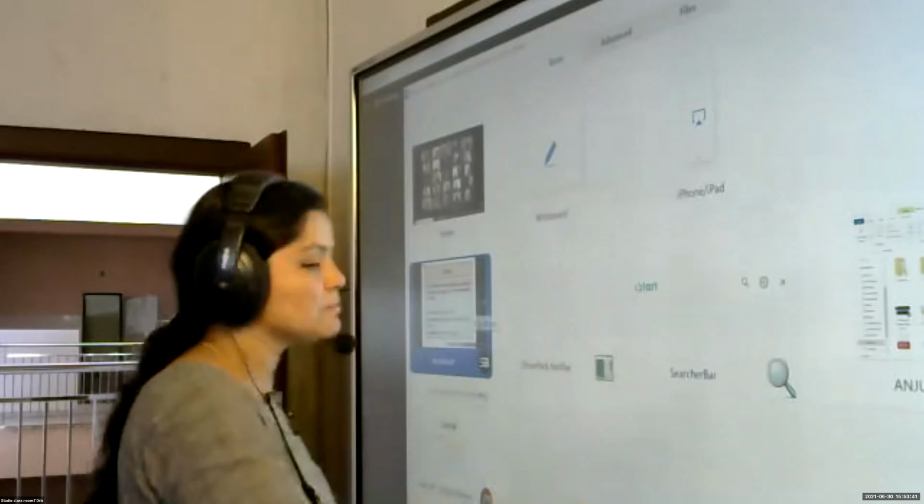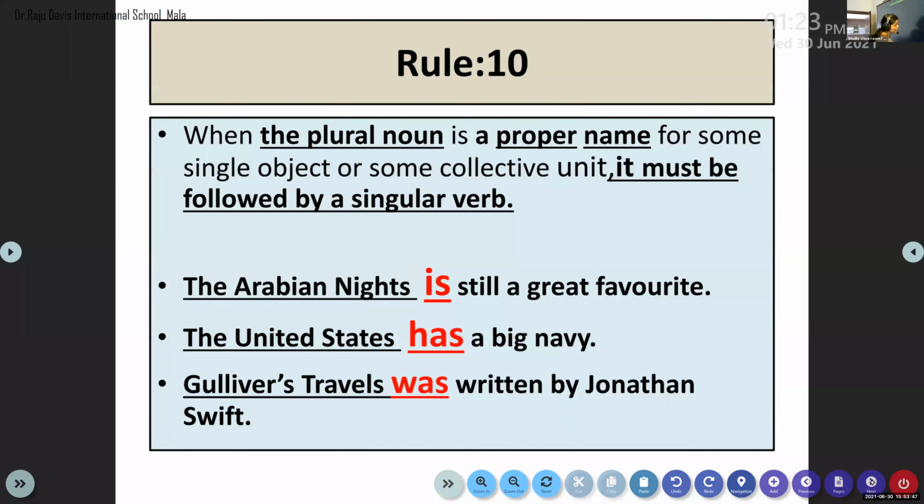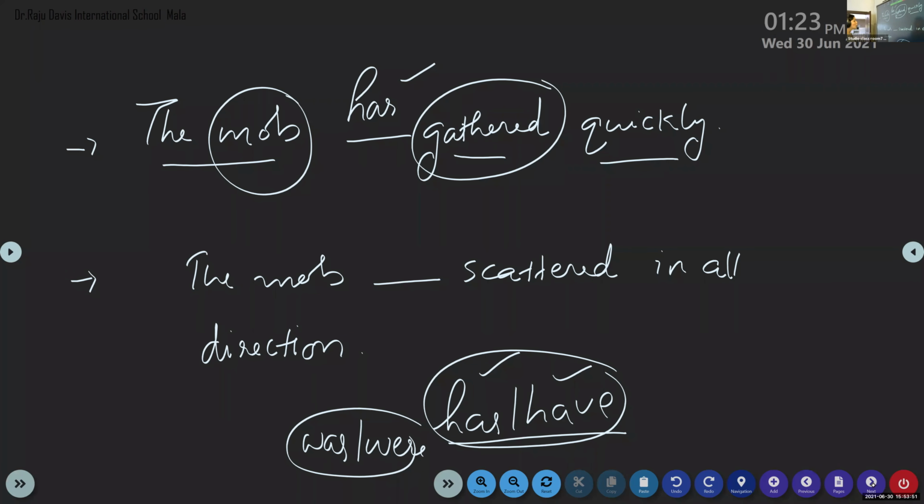So Nia Nelson. Nia? Yes, ma'am. Okay, Nia, please look at this point and tell me which one is the right answer. The mob that scattered in all directions. You have options, was or were? Ma'am, were. Why were? Ma'am, because they are scattered everywhere.